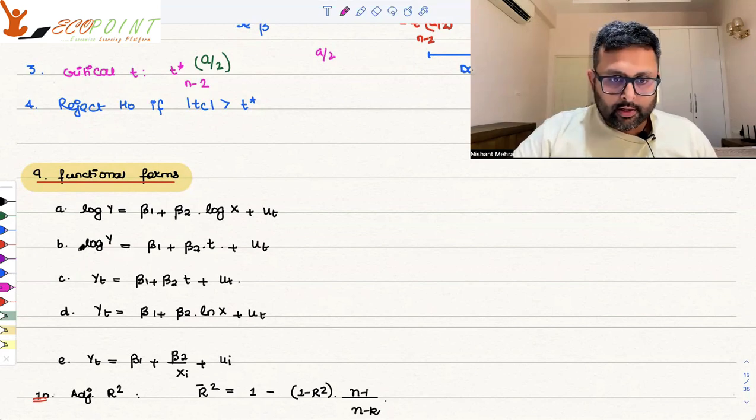Now it is ln y equals beta 1 plus beta 2 t plus u t. So it is a log-linear model.